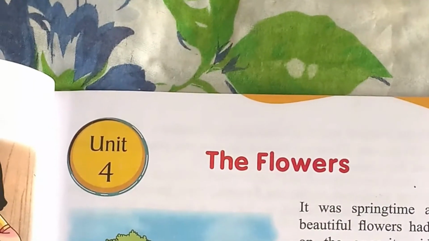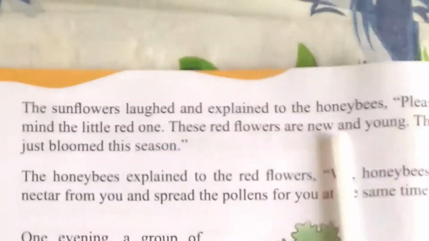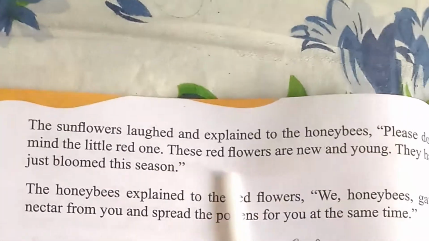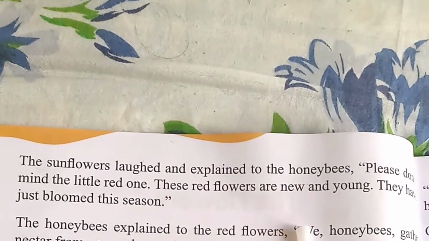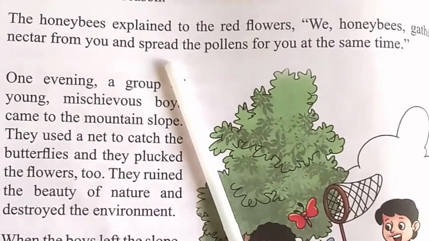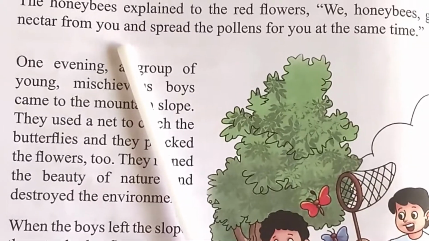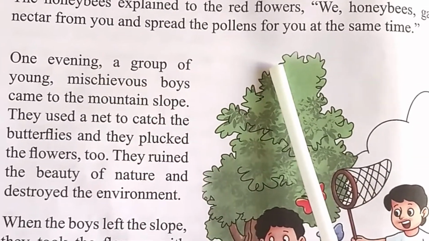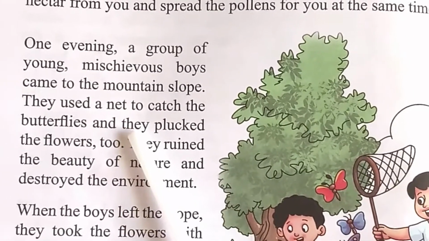The sunflowers laughed and explained to the honeybees, "Please do not mind the little red one. These red flowers are new and young. They have just bloomed this season." The honeybees explained to the red flowers, "We honeybees gather nectar from you and spread the pollen for you at the same time." But what happened in the meanwhile?